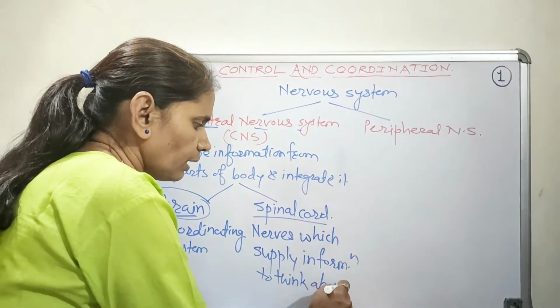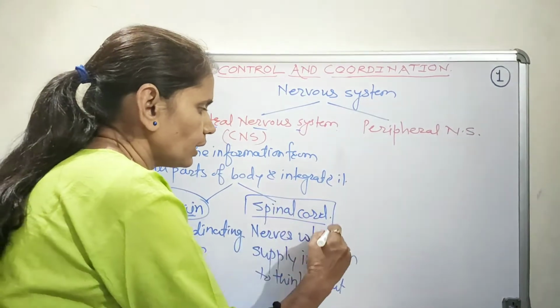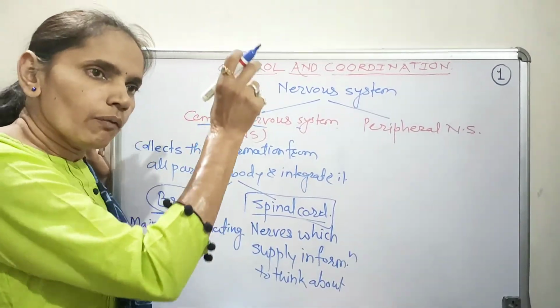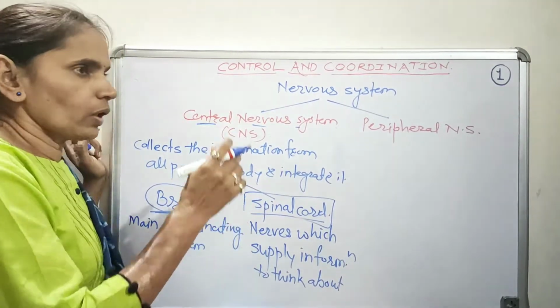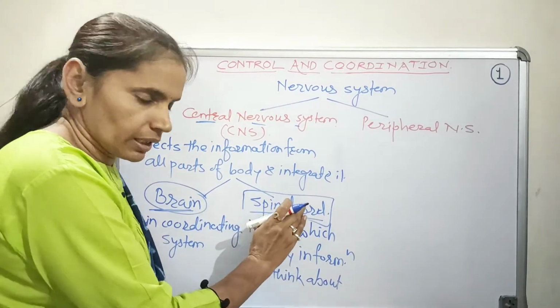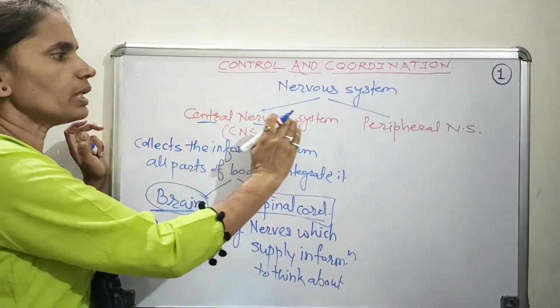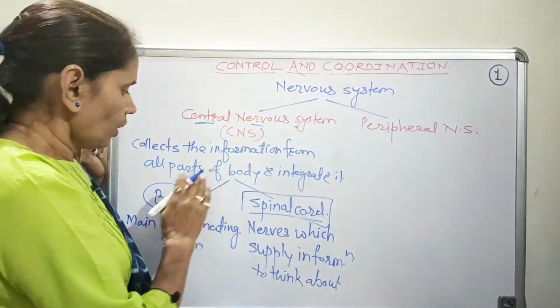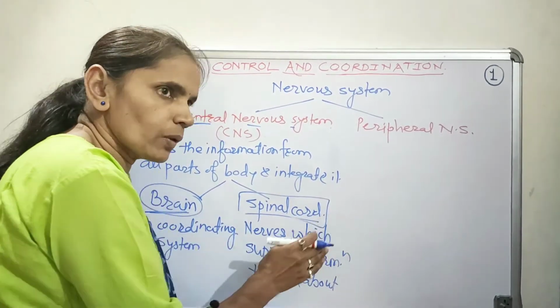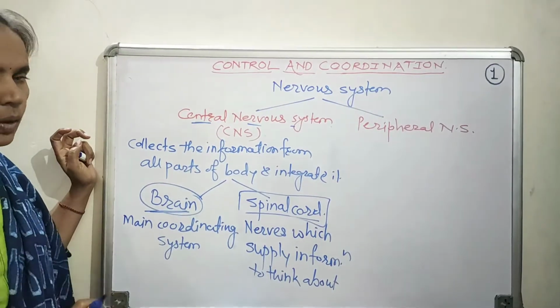Again, this spinal cord is protected by a bony covering that we call the vertebral column. So overall, if we observe the diagram from the back, the brain and the spinal cord together form the central nervous system. The brain is protected in a bony box and the spinal cord is protected in the vertebral column.